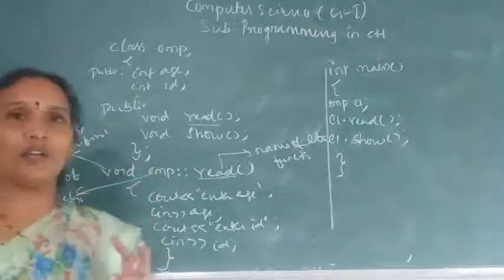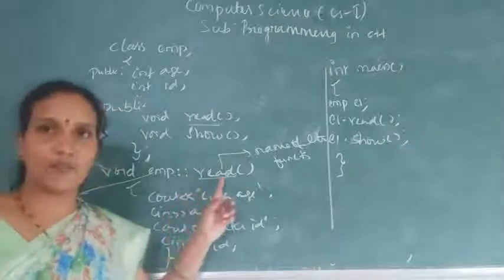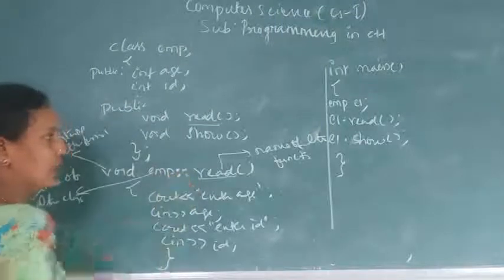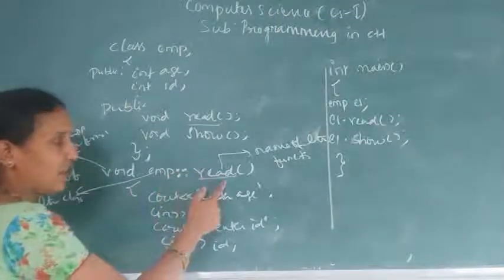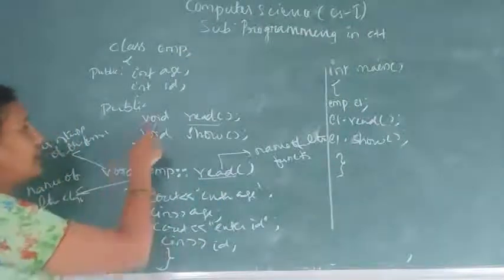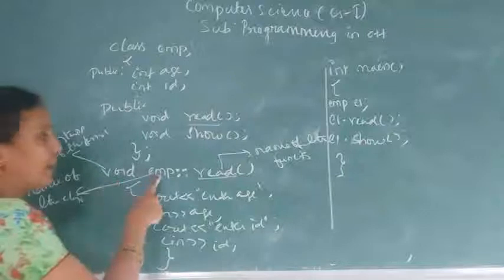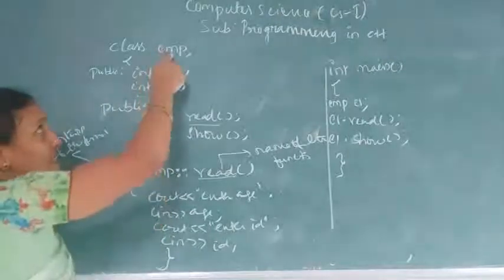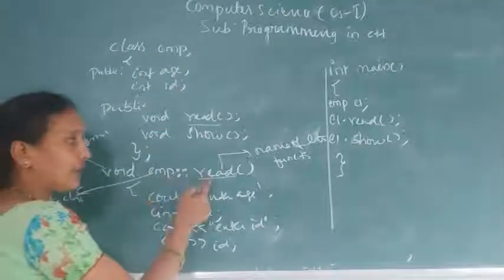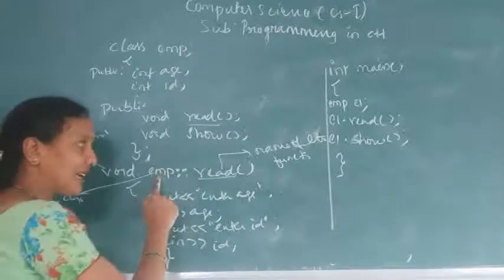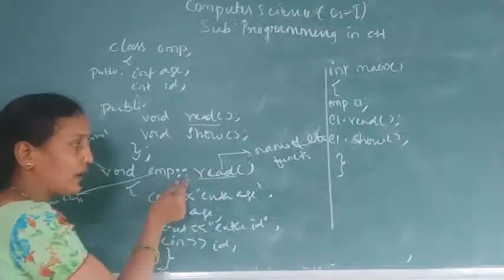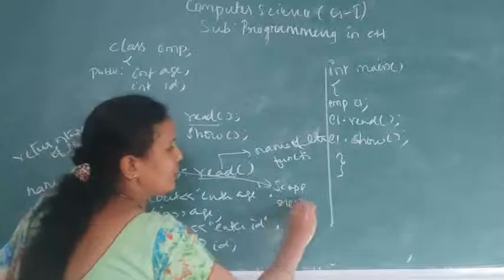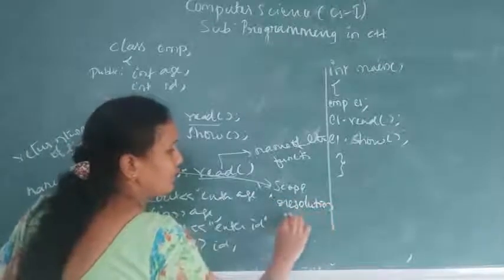So when you are giving the definition of the function after closing the class, then this should be given. This is scope resolution. These two colons should be given. So you have to follow the same syntax. The return type of the function should be the same. EMP is the name of the class; this class name should be the same. What it means is that we are defining this class's methods. And if you are defining any function outside the class, then the class name and the name of the function should be separated by a scope resolution operator. This is called the scope resolution operator.